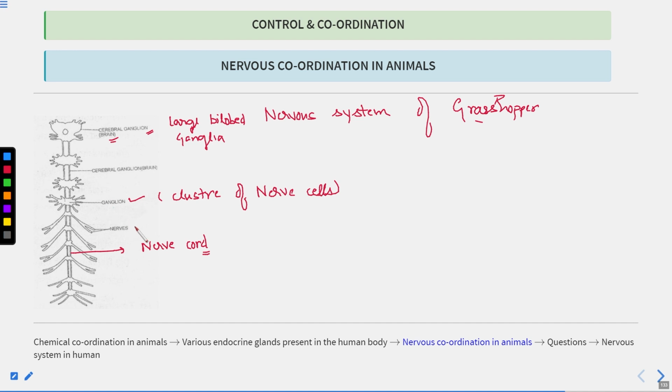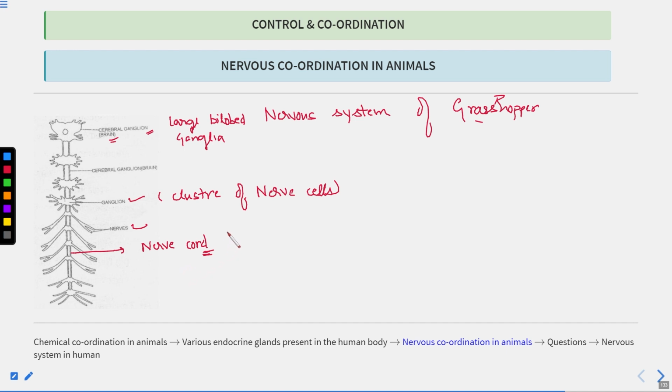Here nerves arise from the ganglia. I've already told you ganglia are of three types: abdominal ganglia, thoracic ganglia, and esophageal ganglia. Clear? So this is the structure of the nervous system of the grasshopper.